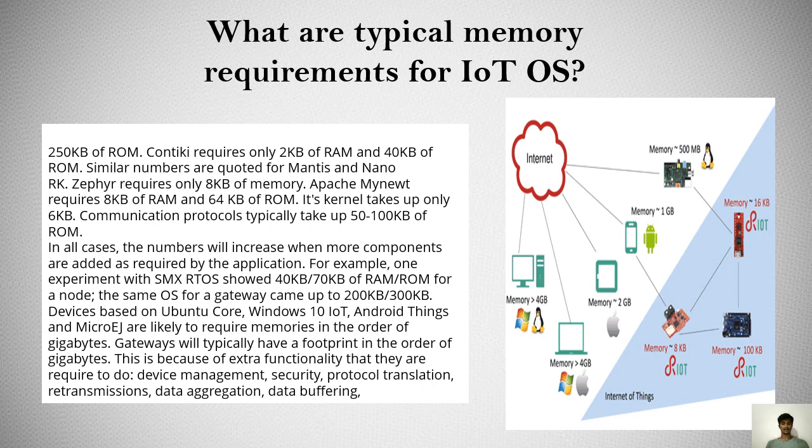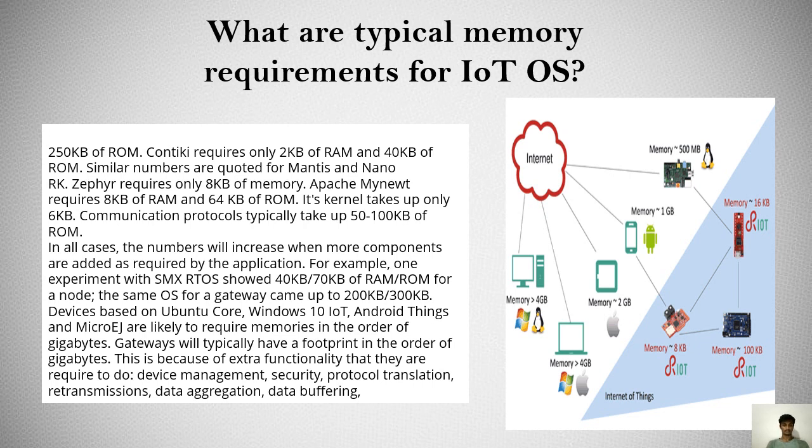If the kernel takes up only 6 KB, communication protocols typically take up 52 KB of ROM, that is, random access memory. In all cases, the numbers will increase when more components are added as required by the applications. For example, one experiment with the SMX RTOS showed 40 KB or 70 KB of ROM or RAM for a node. The same operating system for a gateway came up to 200 KB or 300 KB.